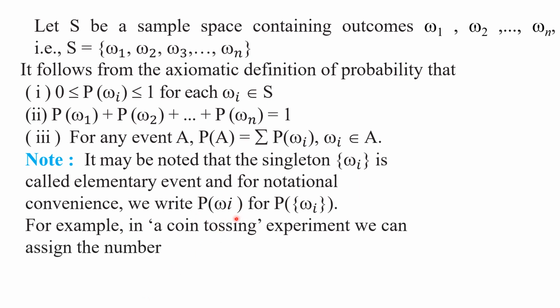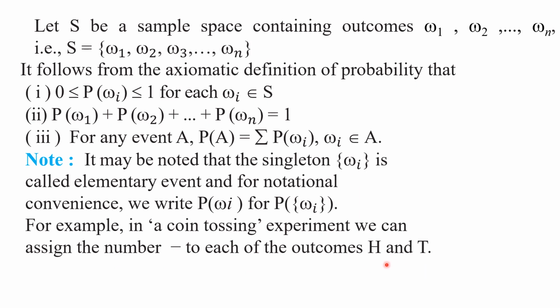We use this notation for our convenience instead of writing the full set. For example, in a coin tossing experiment, we can assign a number to each of the outcomes H and T. In tossing a coin, what are the outcomes?